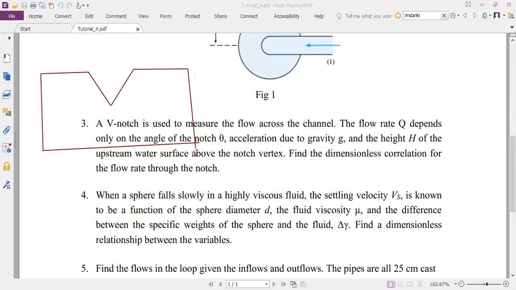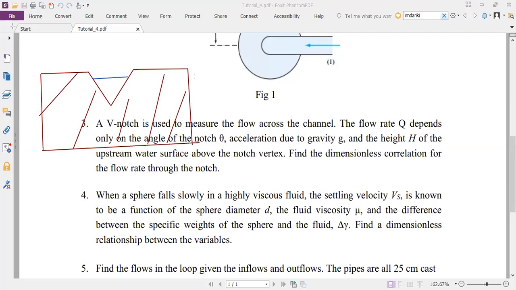This is called a V notch. This entire portion is a solid metal surface, so the water can only flow through the notch. Can you imagine this?